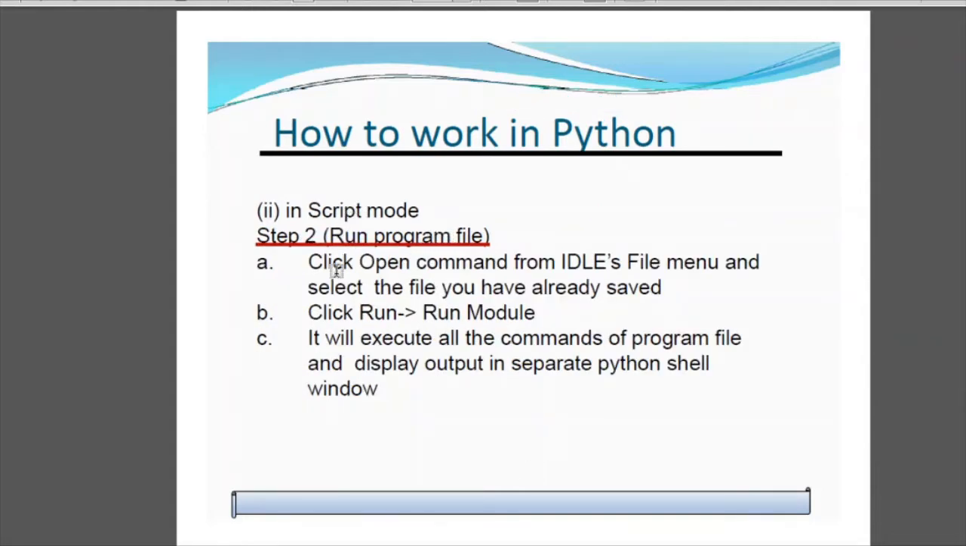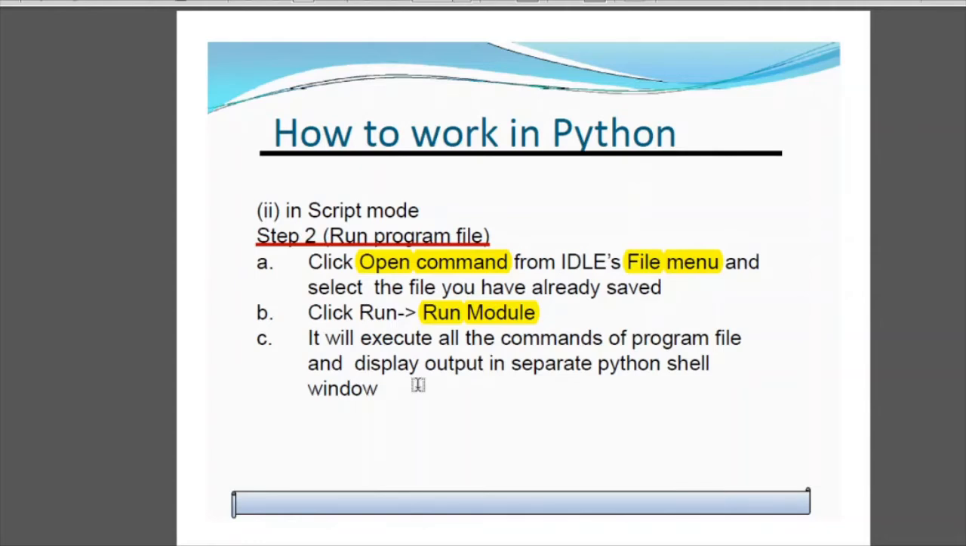Now how do you run the program? You click on the open command from the IDLE file menu, right, and select the file you have already saved. Click on run, that is run module. It will execute all the commands of the program file and display the output in a separate Python shell window. As soon as you run the code, a new window pops up and you see the output of the program which you have performed.